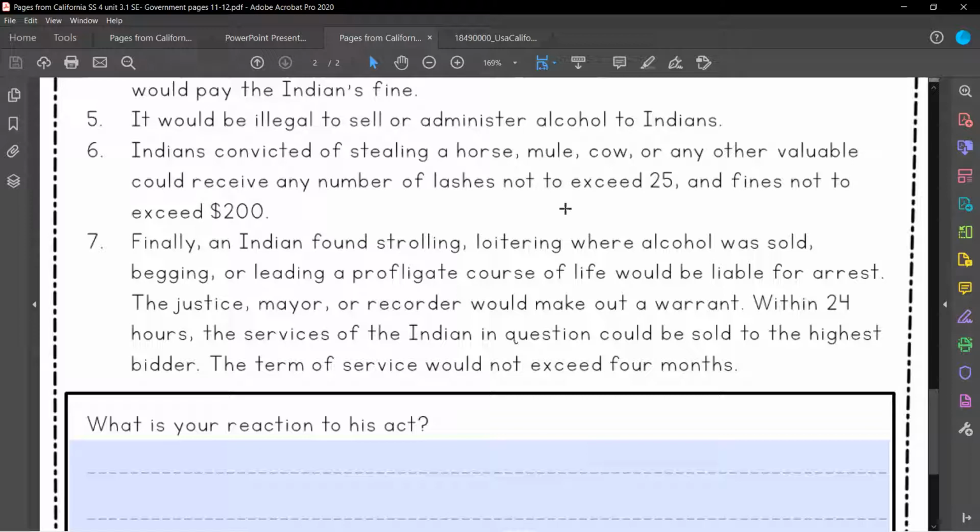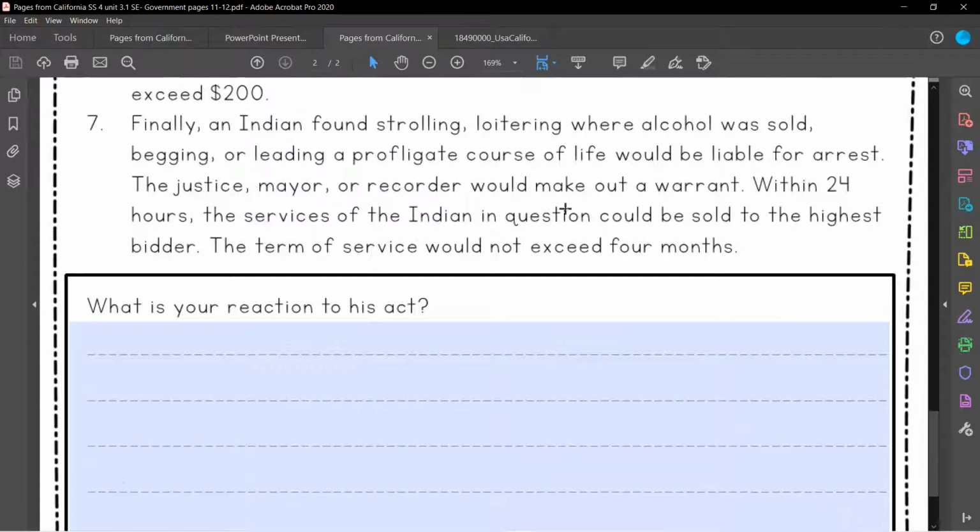The justice, mayor, or recorder would make out a warrant. Within 24 hours, the services of the Indian in question could be sold to the highest bidder. So what does that mean? They would basically sell them to work for these people. The term of service would not exceed 4 months. So for up to 4 months, if you're a Native American, you can be sold to the highest bidder, the person who's willing to pay the most for you. And you would basically be at their service for up to 4 months.